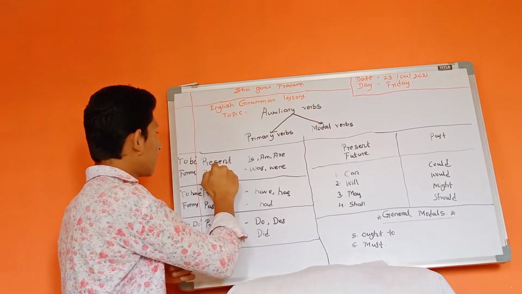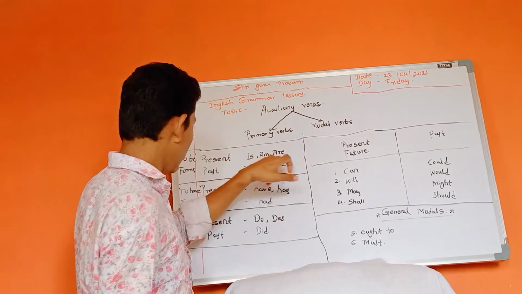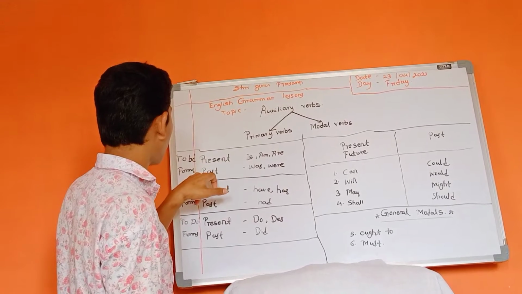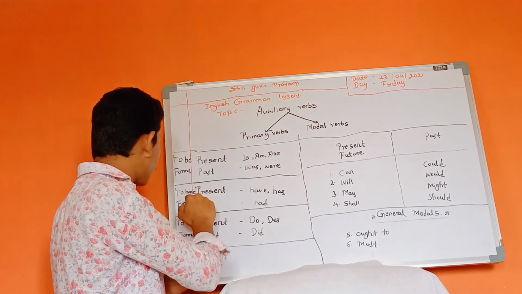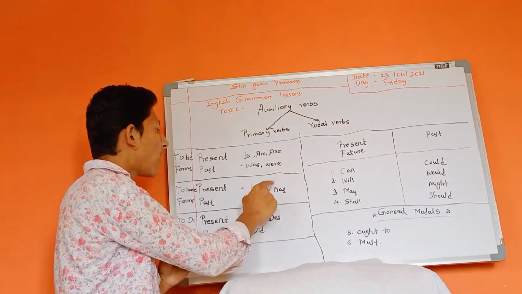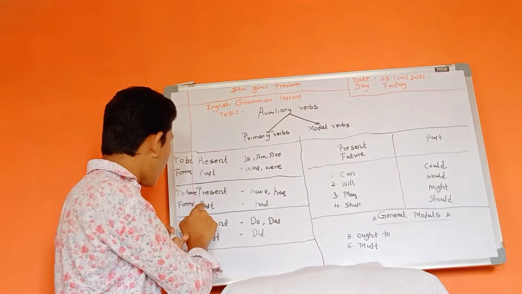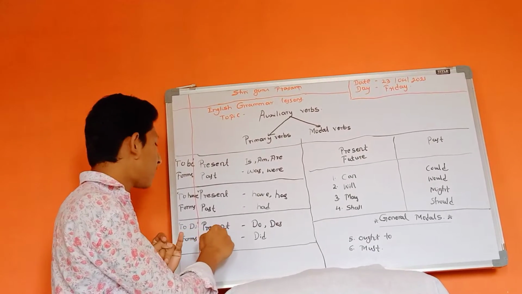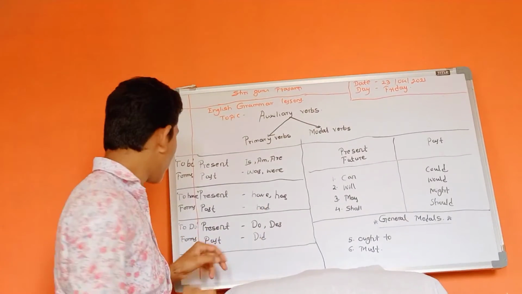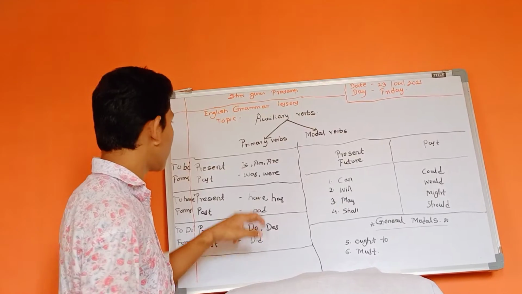That's what we call the primary verbs, and they are divided into to be forms, to have forms, and to do forms. In the present tense, is and are are there, and in the past tense, was and were are there. In to have forms, in the present tense have and has are there, and in the past tense had is there. And in to do forms, in the present tense do and does are there, and in the past tense did is there.